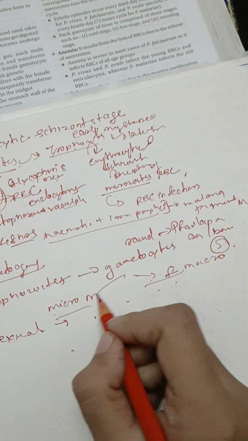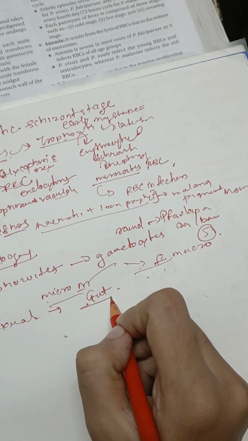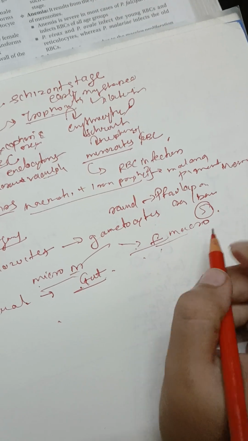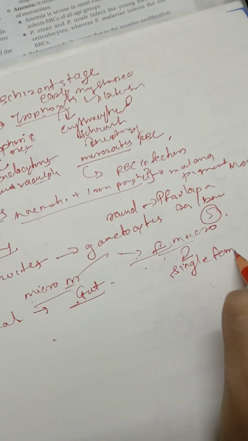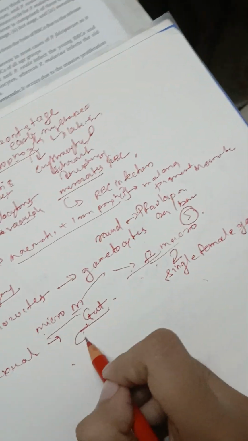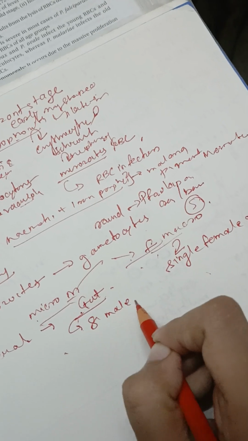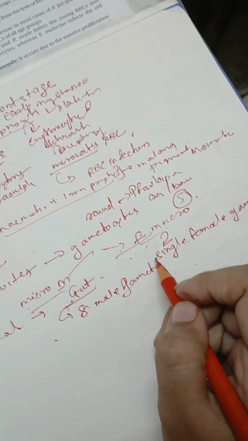So what happens when these enter the gut of the female Anopheles mosquito? At that time, the female gametocyte transforms into a single female gamete, while a male gametocyte forms 8 male gametes by the process of exflagellation.